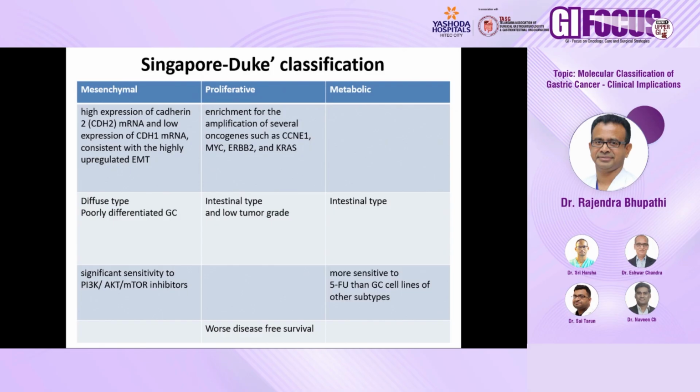The proliferative and metabolic varieties have intestinal histology, and the mesenchymal variety has diffuse histology. The proliferative variety has a worse disease-free survival, and the metabolic variety is more sensitive to 5-FU.